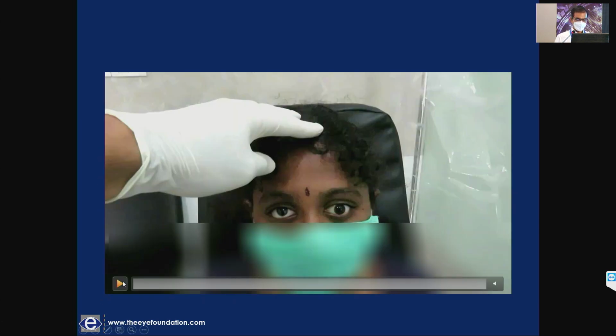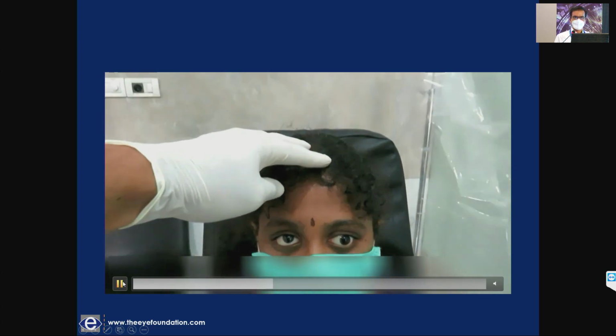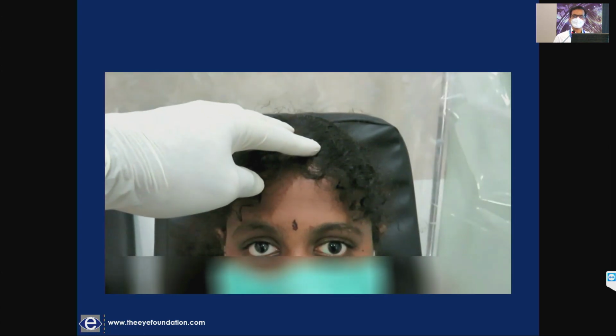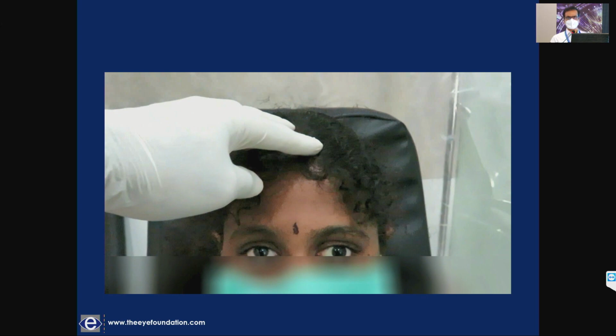So this was a patient with bitemporal hemianopia and with acquired oscillopsia. So she has an acquired seesaw nystagmus. There are congenital variants as well, but this is an acquired seesaw nystagmus because by history we knew that this was acquired.